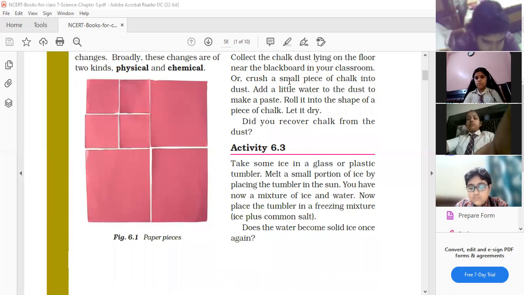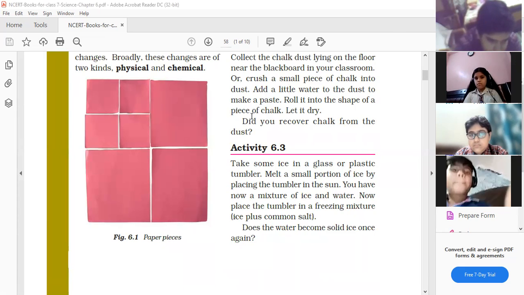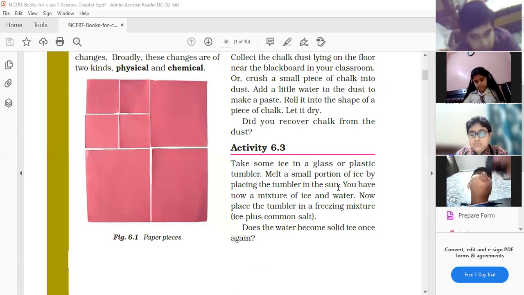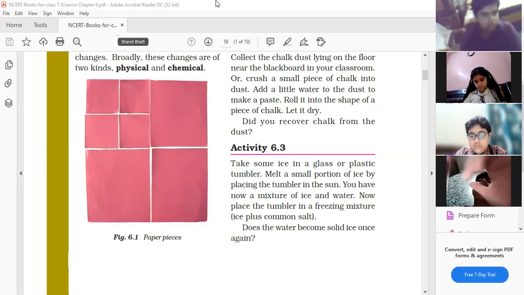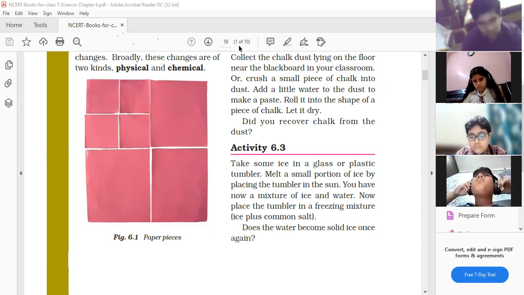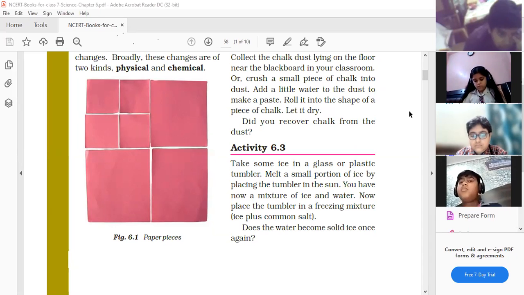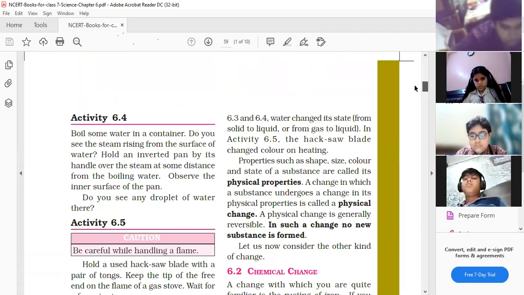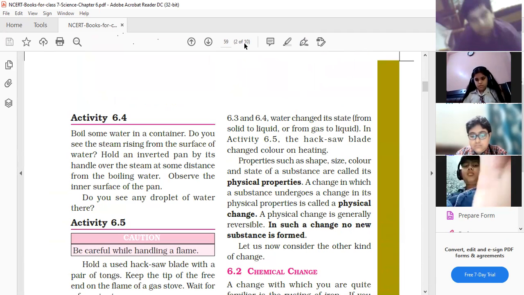Okay. Next 6.3 activity C, take some ice in a glass or a plastic tumbler, melt. Melting of ice, that is also a physical change because solid changes into water. And again, if you will keep that water in the refrigerator, that water will change into ice. So all these kinds of activities are examples of a physical change.